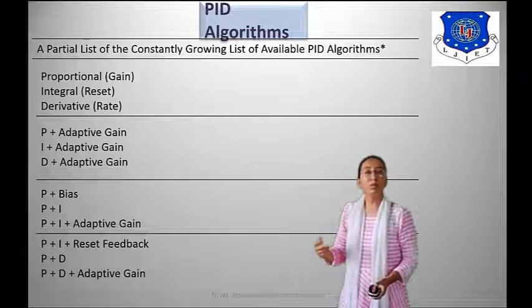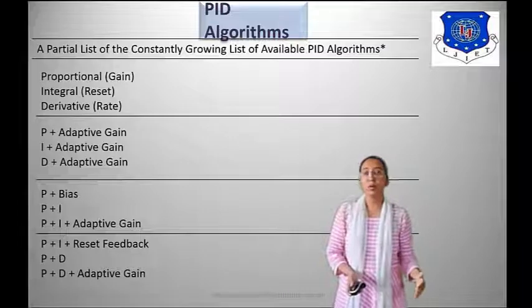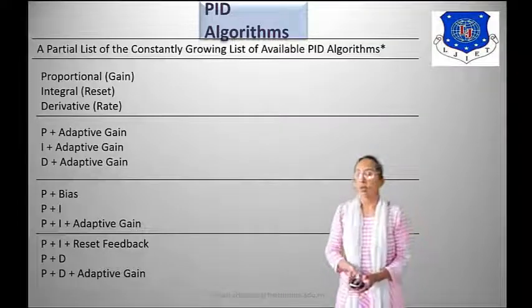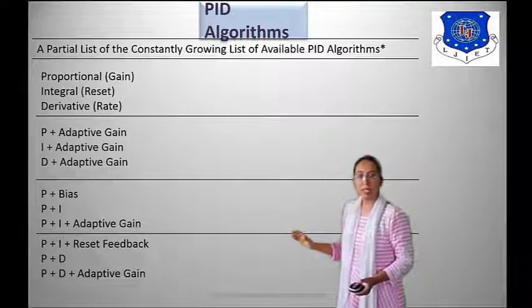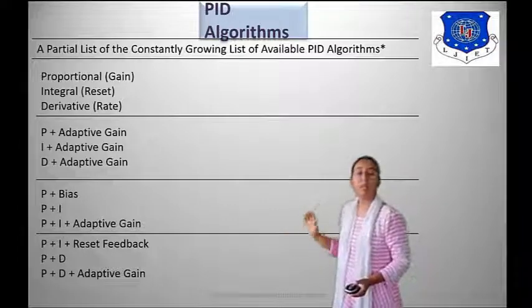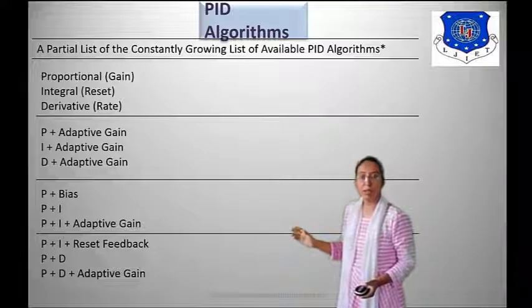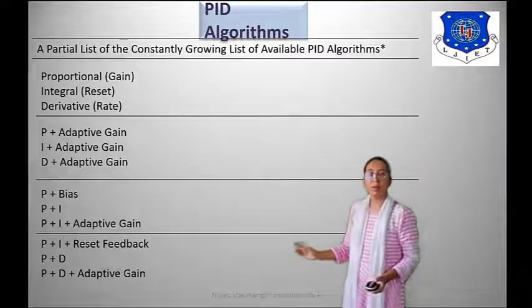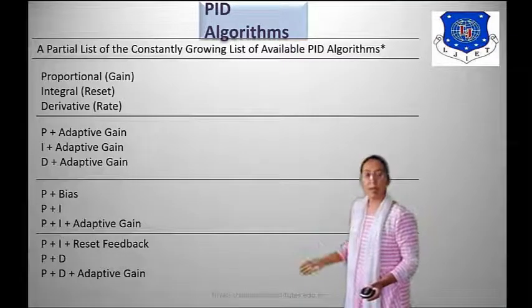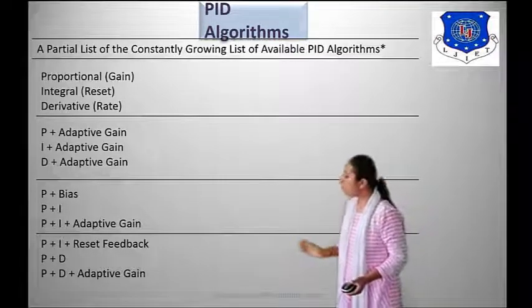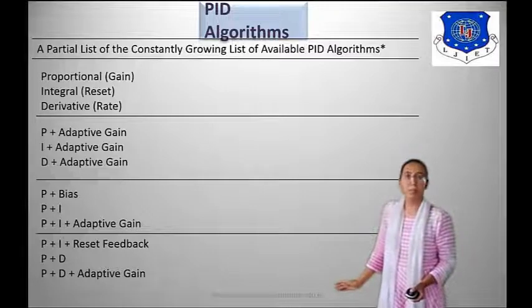We use different PID algorithms: proportional plus bias, proportional plus integral plus adaptive gain, proportional plus integral plus reset feedback, and proportional plus derivative plus adaptive gain.